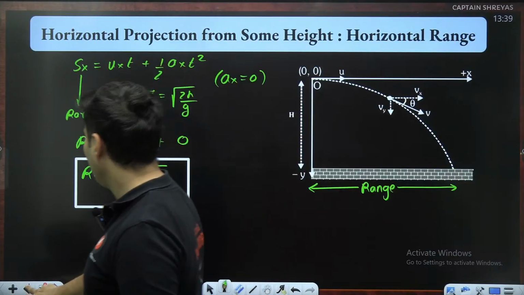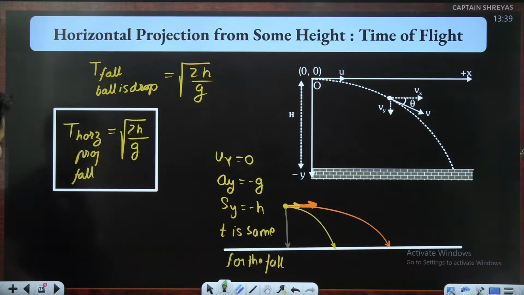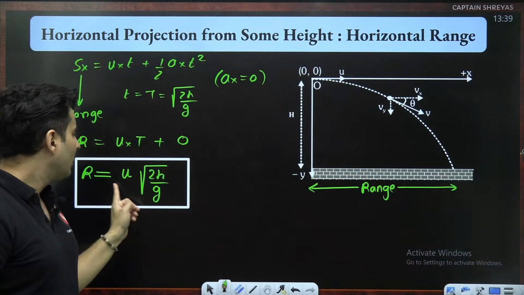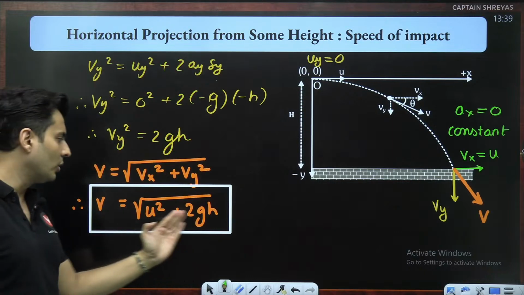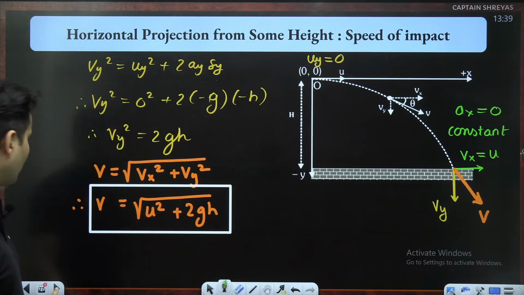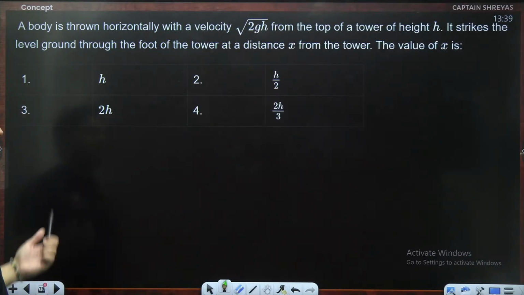Remember all these three formulas. Time is the same as the drop, which is root of 2h by g. Second, range is speed into time. Lastly, the speed with which it hits is root of u square plus 2gh. This is how you solve the plane problems. Let's solve some questions based on this.